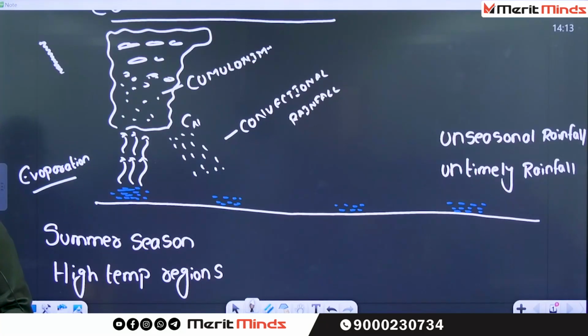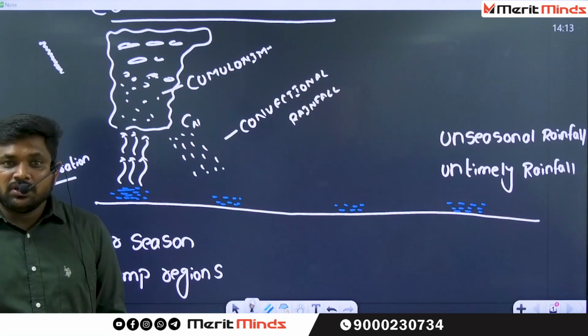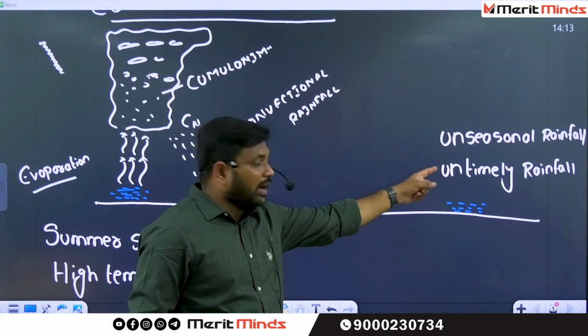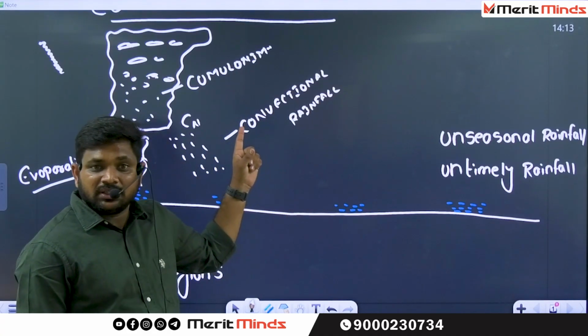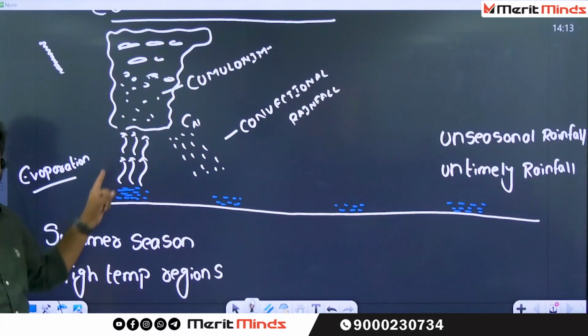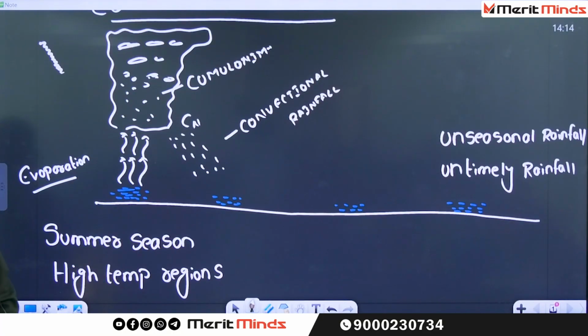Day before yesterday, we came across a concept called local winds. Mango showers. What do we call mango showers? Untimely rainfall. When do you find mango showers, in which season? Summer. We come across all these things, but we can't come across the process. And also you all know about the Kal Baishakis. That is also a convectional rainfall. You all know about cherry blossoms. That is also a convectional rainfall.